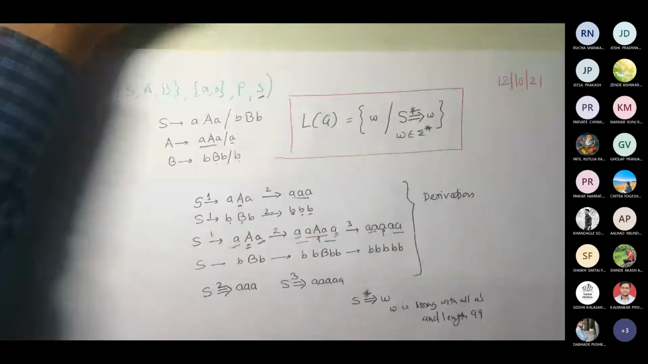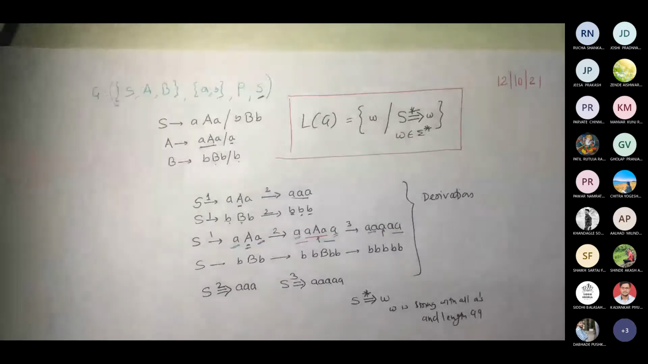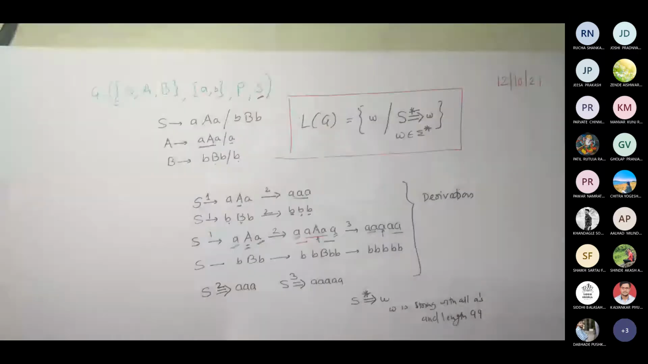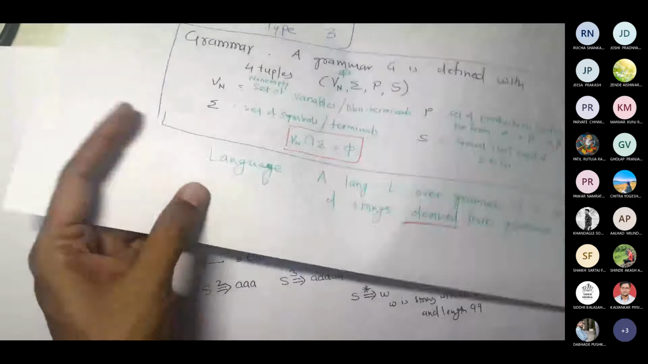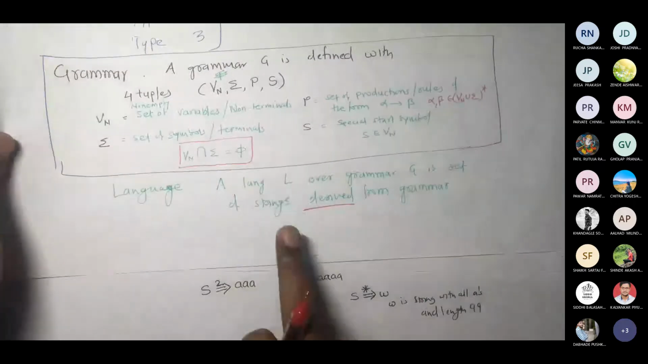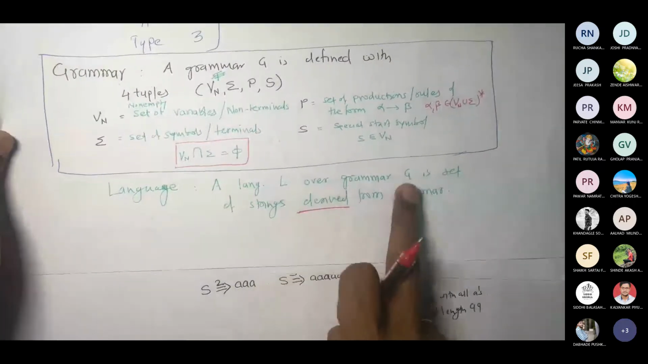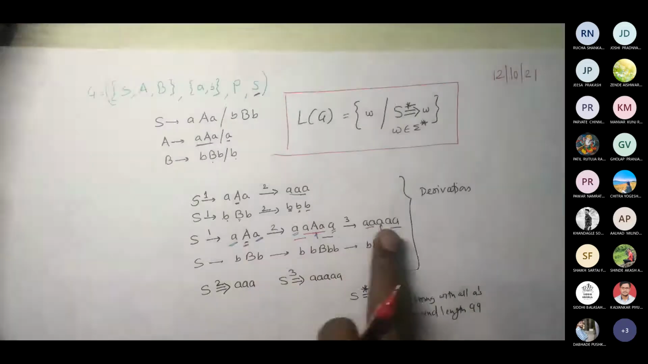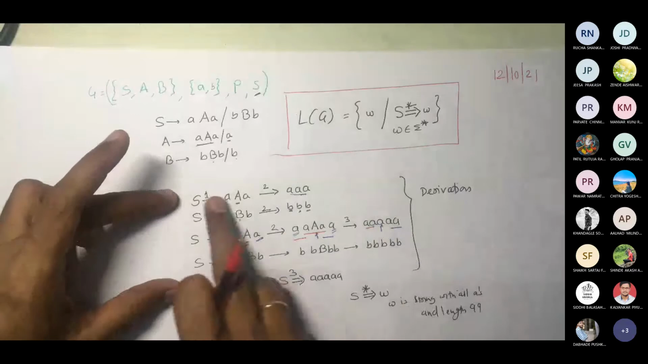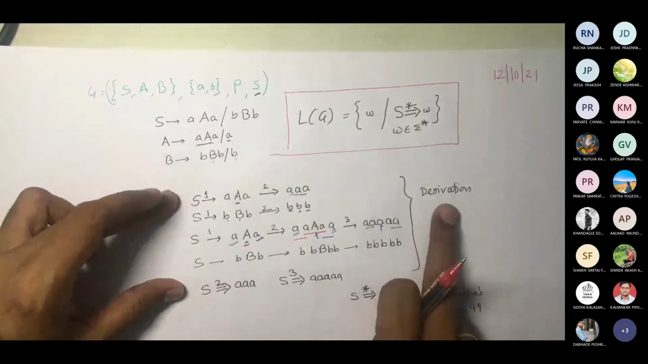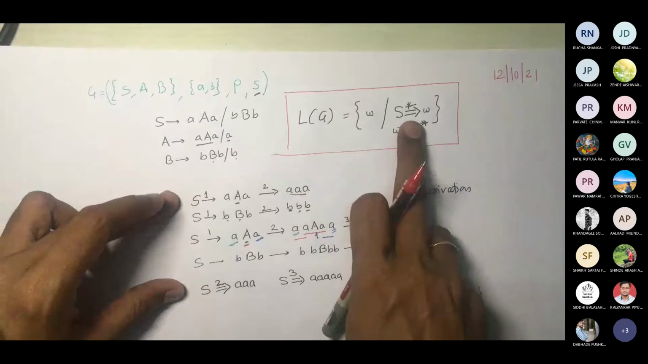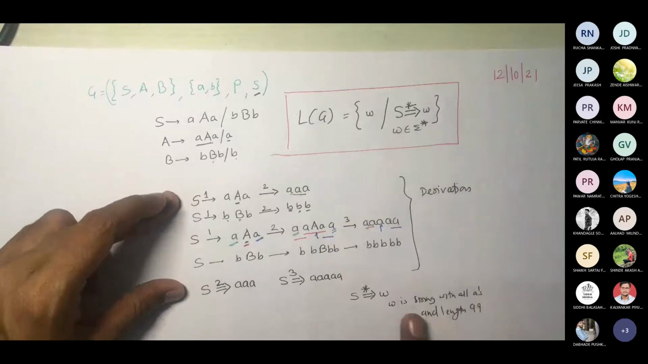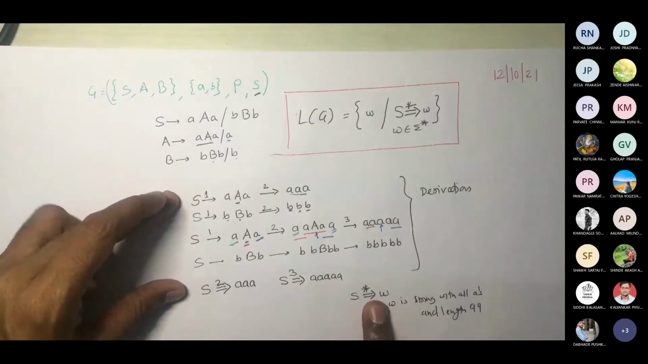As I said earlier, in textual terminology, let me add it. So I said you can read this now. A language L over grammar G is the set of strings derived from the grammar. Derived is whatever we did here. This process is called derivation. So this is multi-step derivation, whenever you write star. Is that fine?